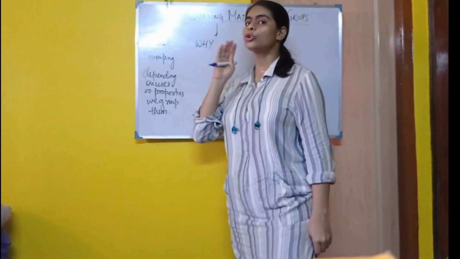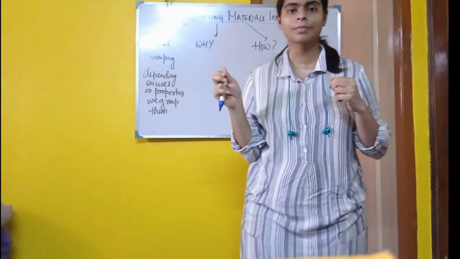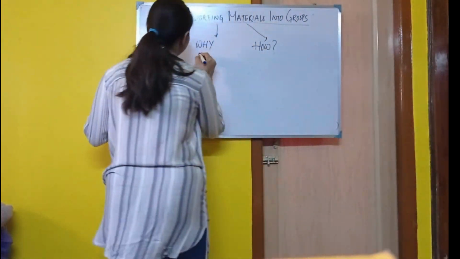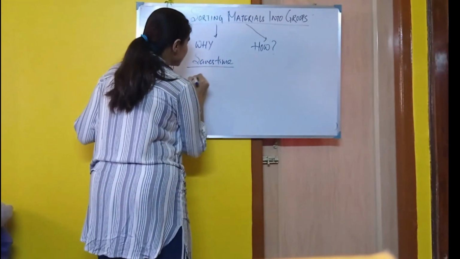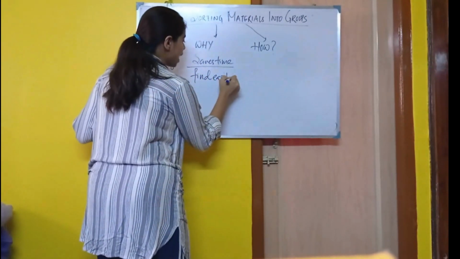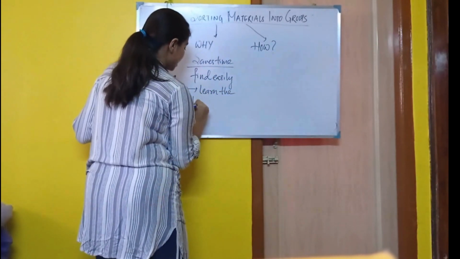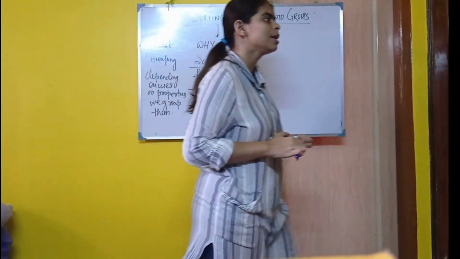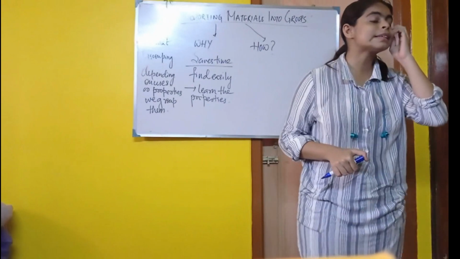Now see, suppose after having a mess, if we group them, what will happen? We can easily find them, and at the same time it saves time. And the second thing, we can locate things easily. And also it helps us to learn the properties. Now tell me, from childhood when we were small, were we told that this is the kitchen, this is the almirah?